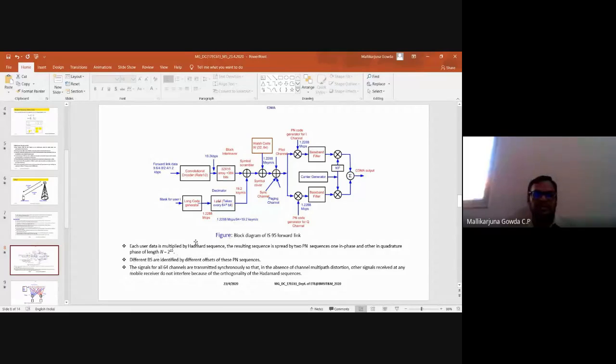The different base stations are identified by different offsets of these pseudo-noise sequences. As I said, the frequency reuse factor is 1, so the system identifies different base stations by the offset of these pseudo-noise sequences. The signals for all the 64 channels are transmitted synchronously, in the absence of channel multipath distortion.